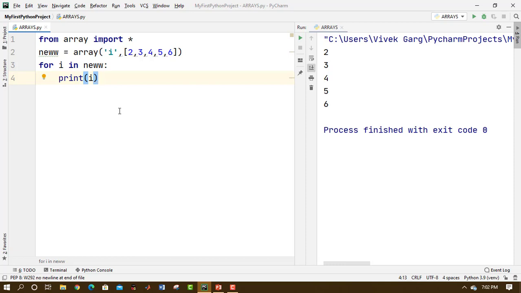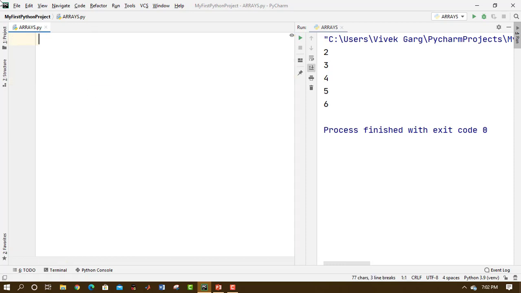Let's see some inbuilt functions. In detail, I'm going to tell you about the inbuilt functions in the next video. In today's video, I'm going to just name a few and tell you how they work. Append is used to add an element to an array. Similarly, remove for removing an element from an array. Pop for removing an element from an array. Del also to either delete the entire array or remove an element from the array. We are going to use these in the next video.